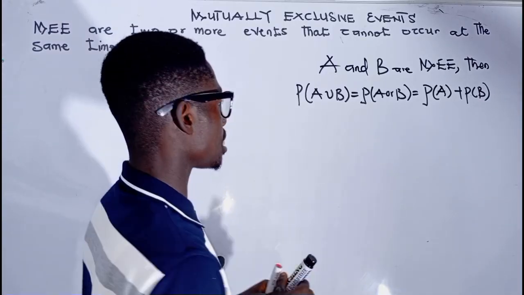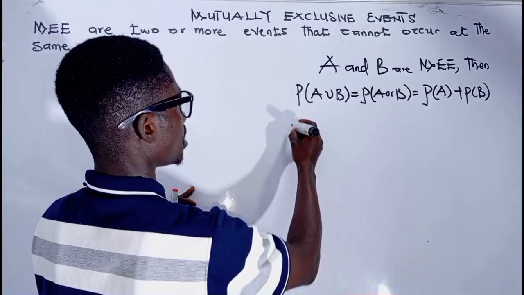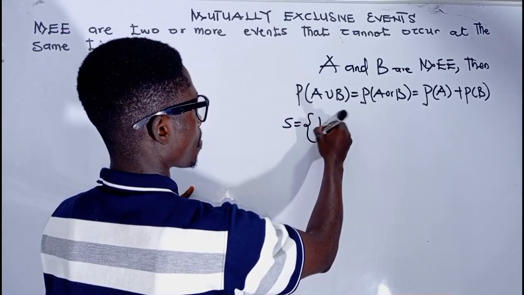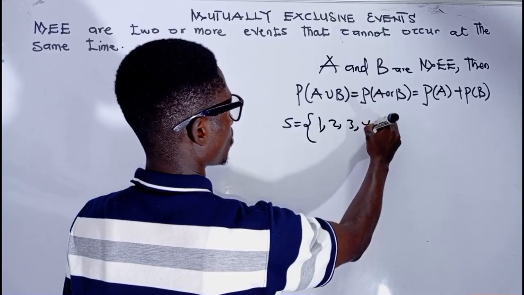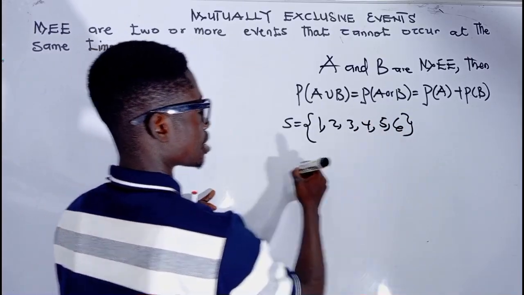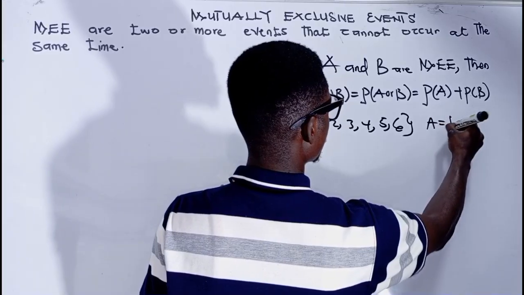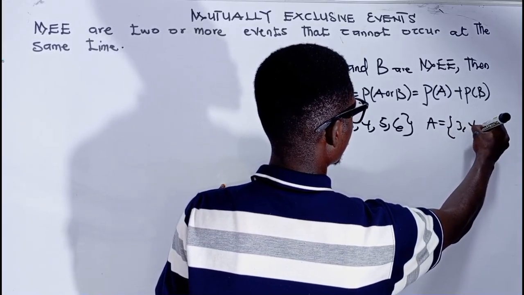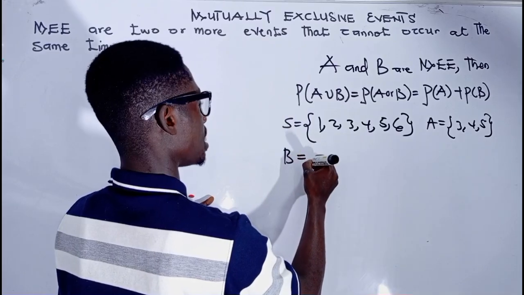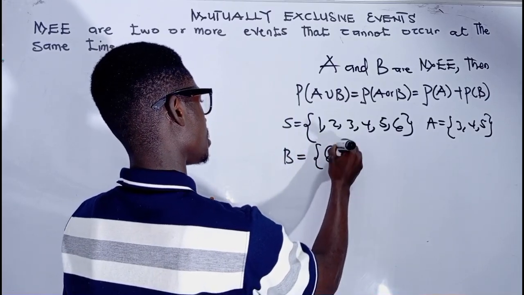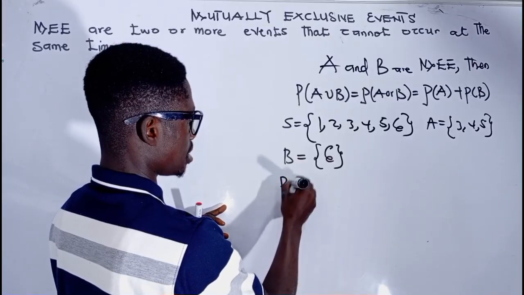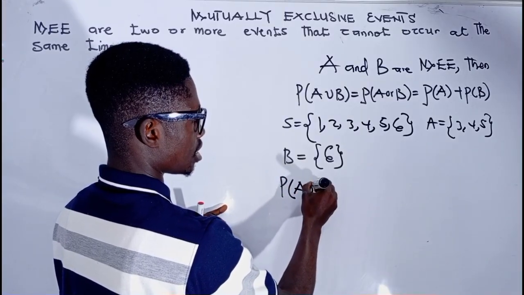So with that, let's consider this set: a set of 1, 2, 3, 4, 5, or 6. And then let's look at event A, which contains 3, 4, and 5, and then we have event B with the element 6. We want to find the probability of obtaining A union B.